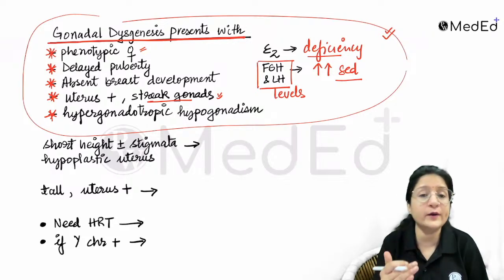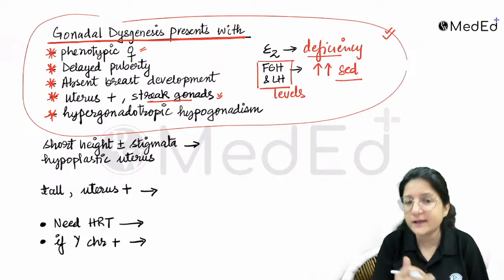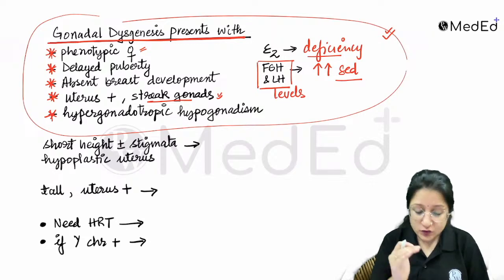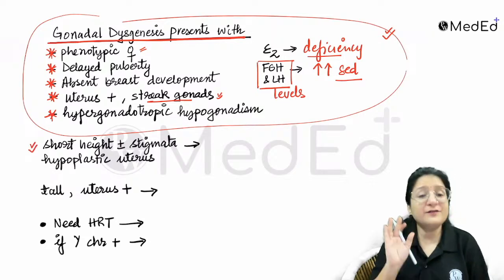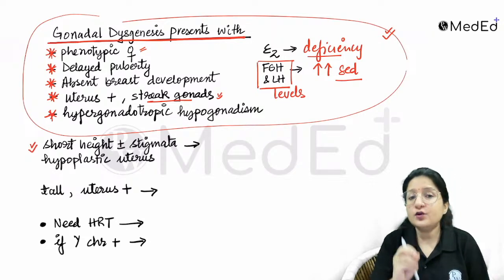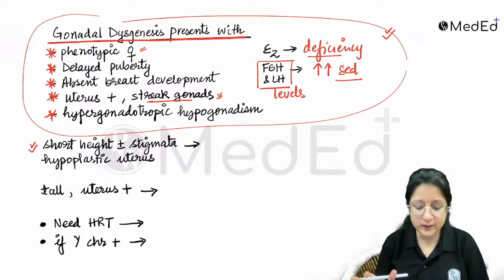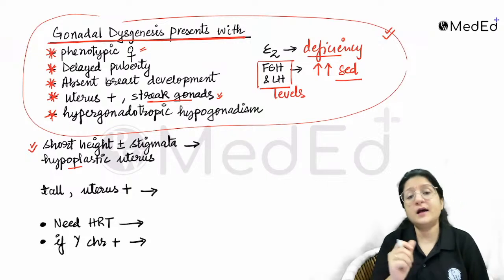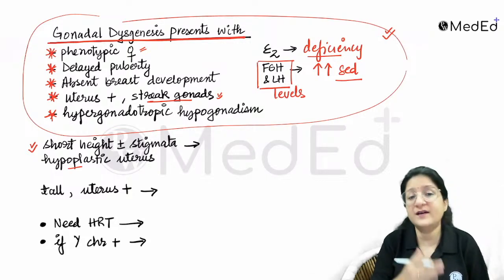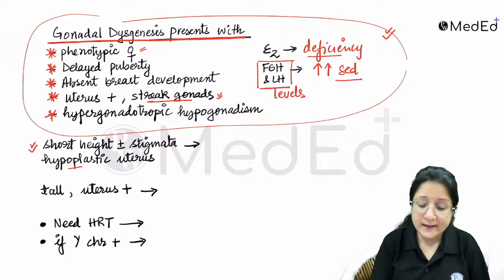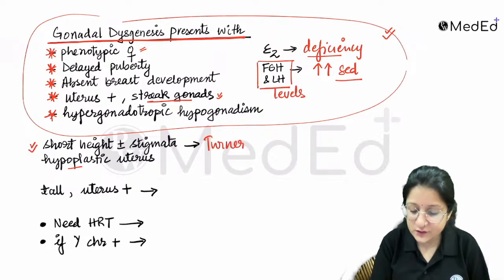So how are you going to differentiate? That is the question they ask you in the exam. In exams, make a note that if you have short height and they give you any stigmata, plus or minus stigmata, which I'm going to talk about also, or they mention a hypoplastic uterus or infantile external genitalia, this is most likely Turner syndrome.